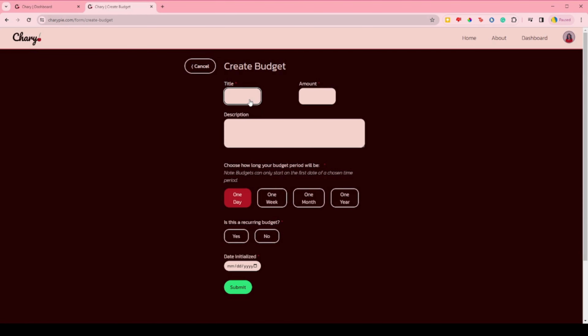This is the form to create a new budget. Let's create one called groceries and give it a $350 amount. I'll add a short description, which is optional. Next, we decide how long the budget period should be.